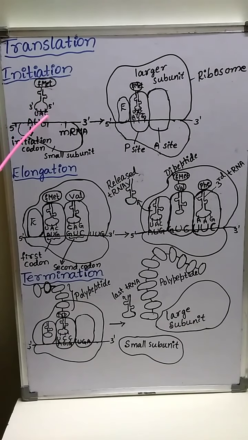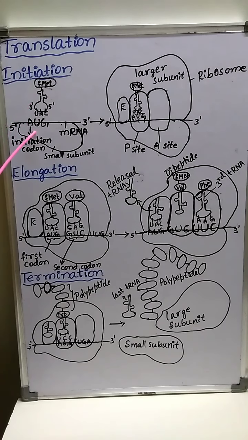The tRNA having the anticodon UAC carries the amino acid N-formyl methionine, comes and binds with the first triplet codon or initiator codon on the mRNA, that is AUG.